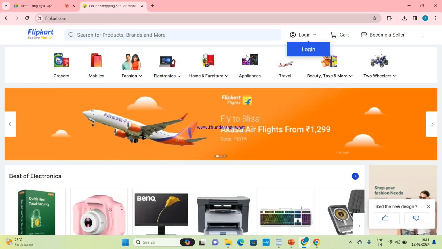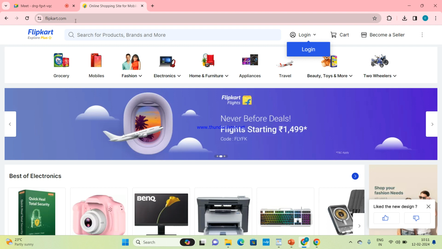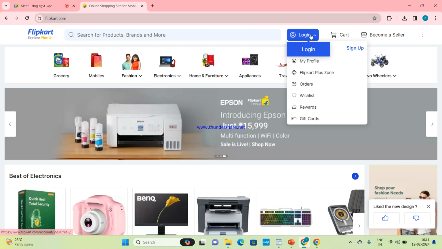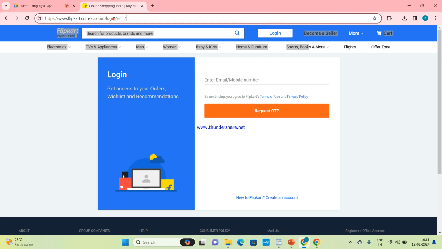If we go to a login page, now it's plain flipkart.com, right? If we go to a login page, here can you see now account login? This is a path. HTTPS is the protocol, this is a domain name and this is a path. What is the path now? We are in the login page, in Flipkart accounts. Understood?